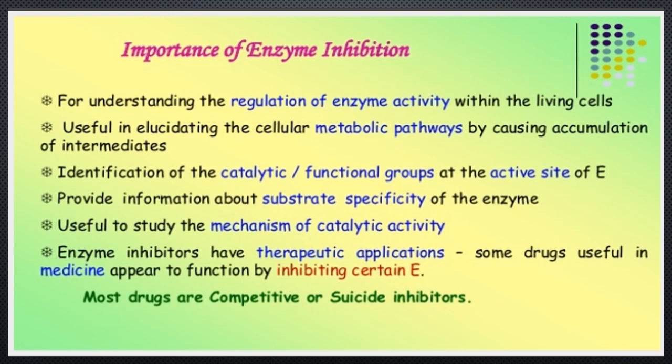Importance of enzyme inhibition. Inhibitors regulate enzyme activity within the living cell. They are useful in elucidating cellular metabolic pathways by causing accumulation of intermediates. They are also useful to study the mechanism of catalytic activity. They provide information about the substrate specificity of the enzyme, and they are useful for the identification of catalytic or functional groups at the active site of the enzyme.